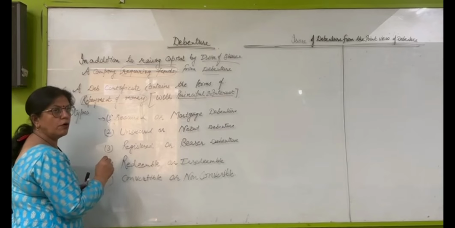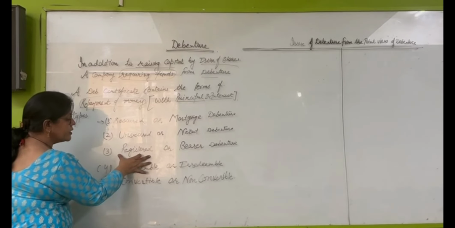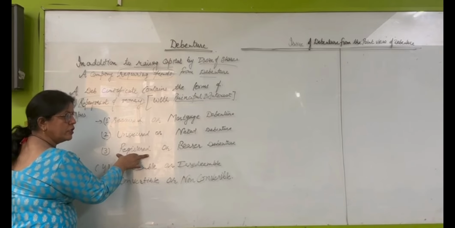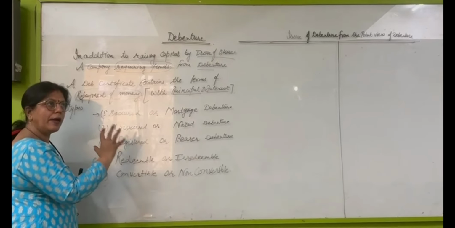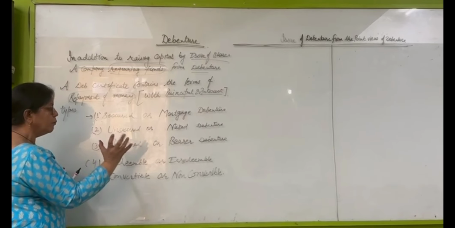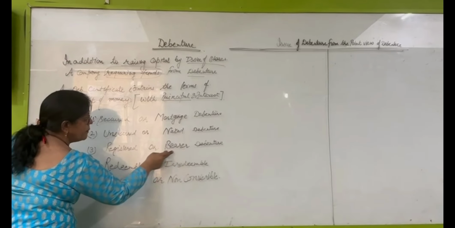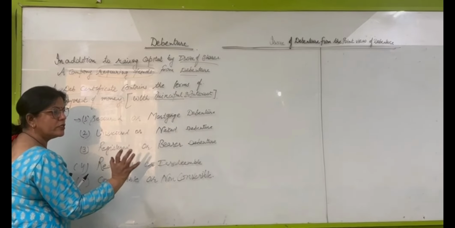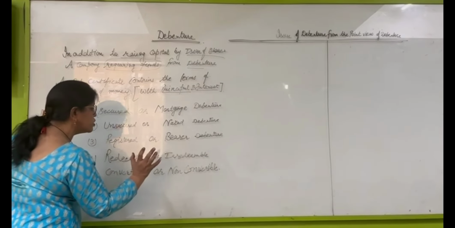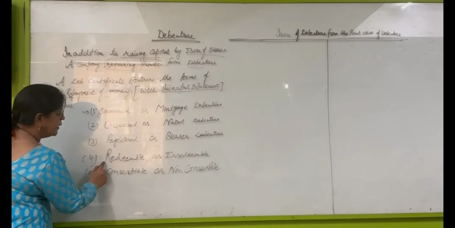Registered debentures or bearer debentures. Registered debentures are those debentures where the names of the debenture holders are kept or written in the book. And bearer debentures are those debentures where the names of the holders are not in the register of the company.